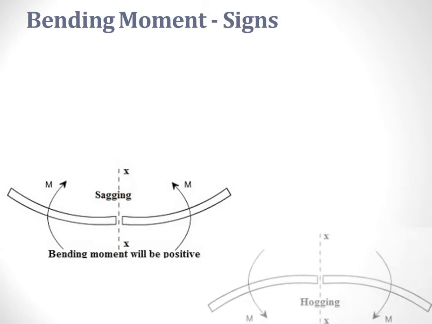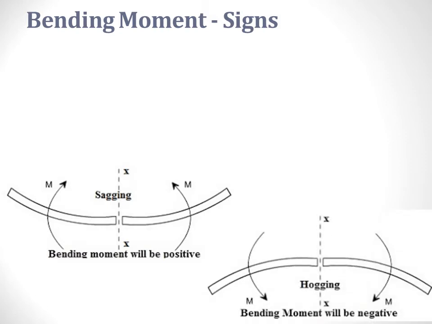A hogging moment is negative and is caused by the resultant moment on the left hand side of the section being anti-clockwise and the resultant moment on the right hand side being clockwise.